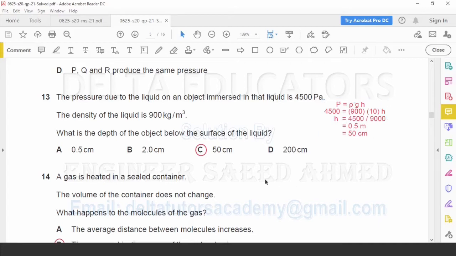Now in the answer all the values are given in centimeter, so we have to convert this meter into centimeter. How will we convert it? We have to multiply this 0.5 by 100 and we will get 50 centimeter. 50 centimeter is given in option C, so the correct option is C.